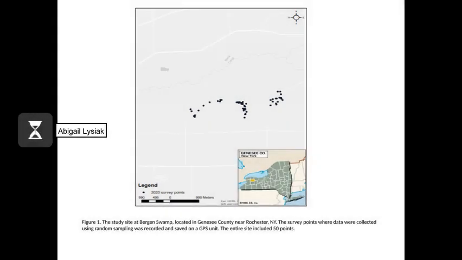This is a map to represent the study site at Bergen Swamp. Bergen Swamp is located in Genesee County, which is near Rochester, New York. The survey points shown are where the data were collected using a random sampling method, and those data points were recorded and saved on a GPS unit in the field. The entire site included 50 points.